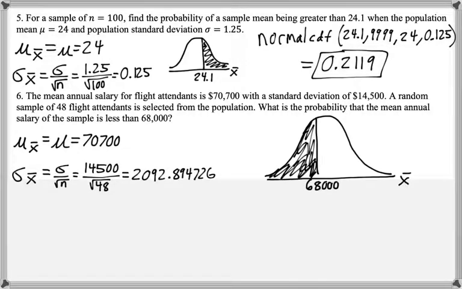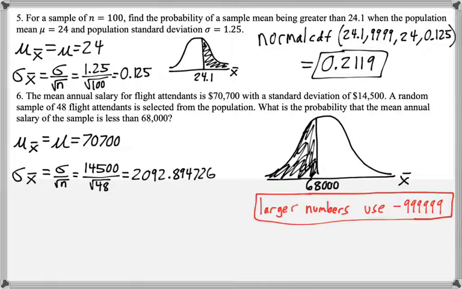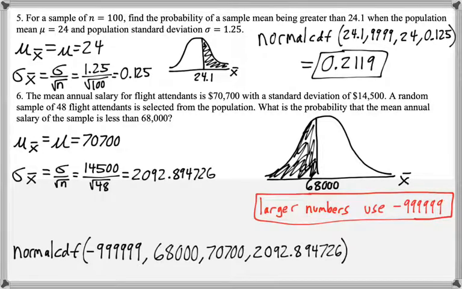So here is our picture, and we are using larger numbers. So I'm going to use negative 999,999 to represent negative infinity. So normal CDF, negative infinity, 68,000, and then again for the mean and standard deviation, we are using mu x bar and sigma x bar. And this is equal to 0.0985.